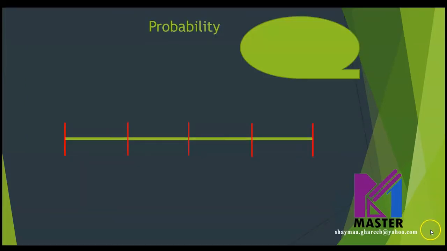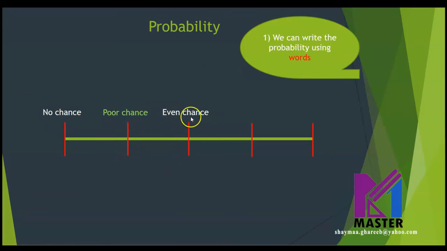Now, let's talk about how we can write probability. We can write probability using words as no chance or poor chance, even chance, good chance, and certain. So the probability here is moving from the least to the highest. We can also say impossible, which is equal to no chance. Poor chance is equal to unlikely.